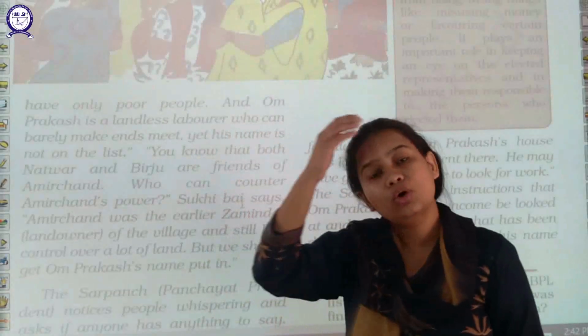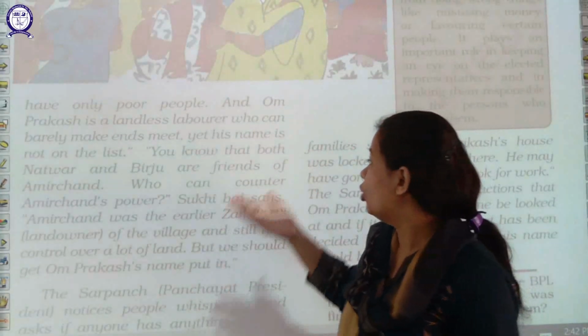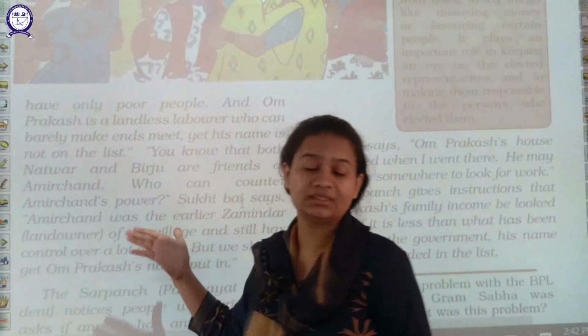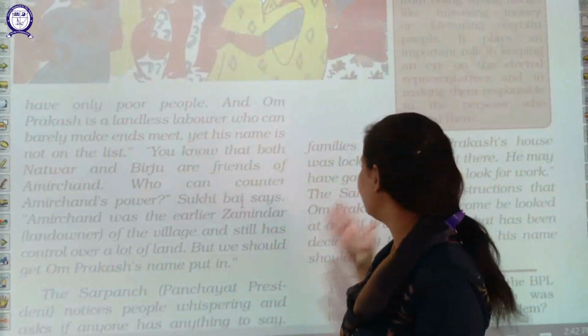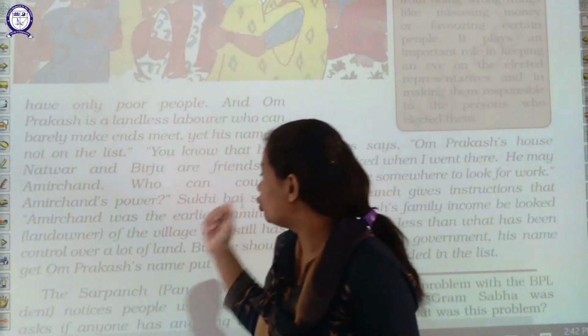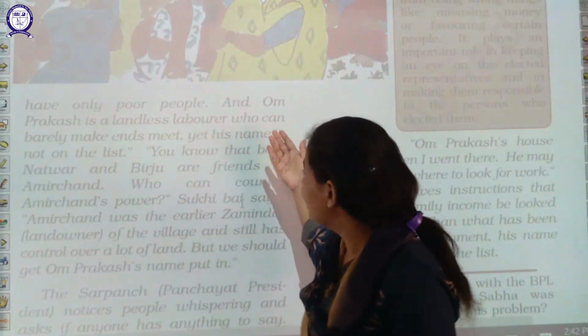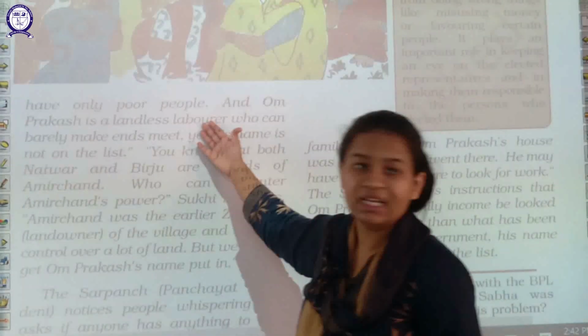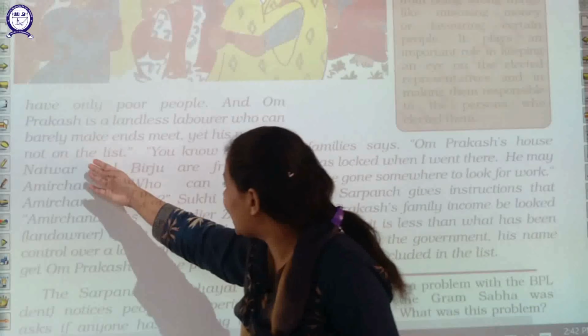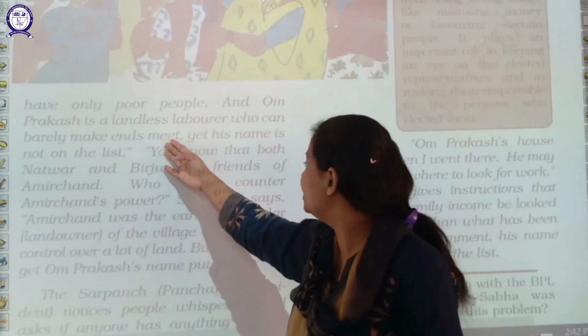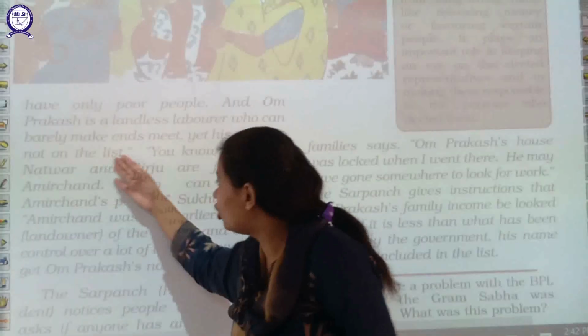They said that all the landless laborers who really need this, their names are not present in this list. Om Prakash is a landless laborer who can barely make ends meet, yet his name is not on the list.